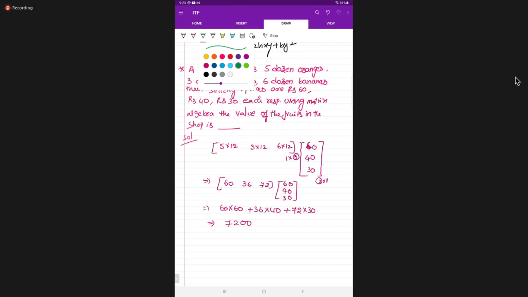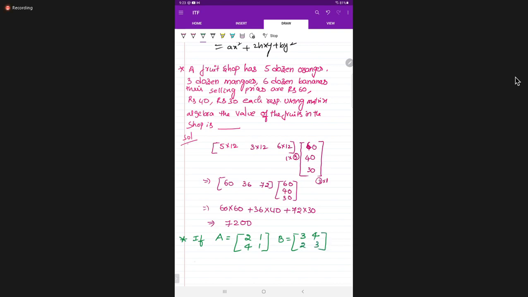Next question, students. Very important. If capital A is equal to [2 1; 4 1], capital B is equal to [3 4; 2 2 3], capital C is equal to [3 -4; -2 3].